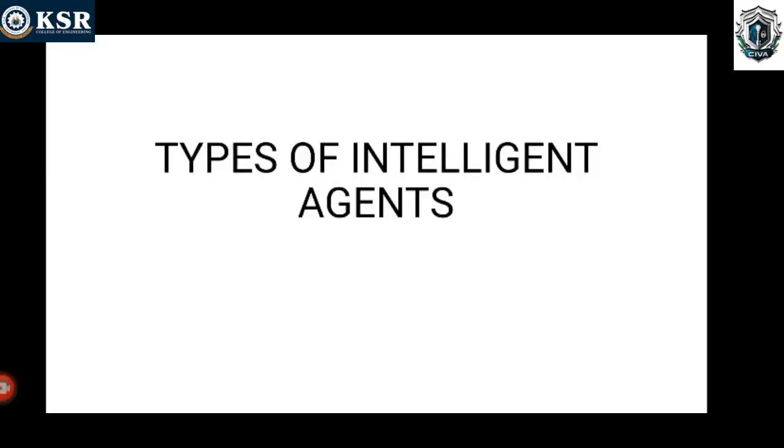Today we are going to see a topic about types of intelligent agents. Before going into the topic, we must know what is meant by an intelligent agent. An intelligent agent is a fundamental concept in artificial intelligence. It is anything that perceives its environment and takes actions that maximize its chance of successfully achieving its goal. That is known as an intelligent agent.